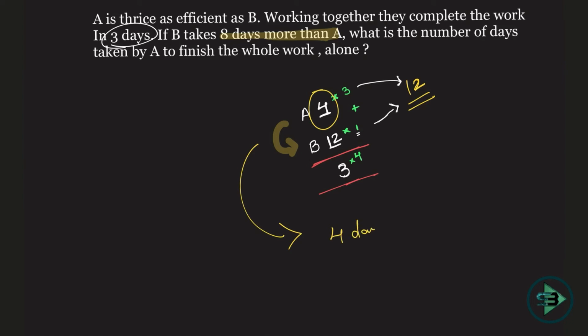So all that you have to understand in an efficiency kind of problem is, when I say one person is 3 times or 2 times more efficient than the other person, I am trying to say that he puts in 3 or 2 bricks when the other person puts in 1 brick. He does twice or thrice the work of what the other person does. So you compare them only with the bricks.